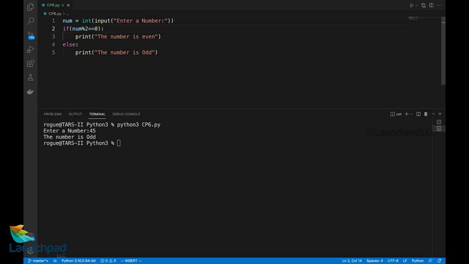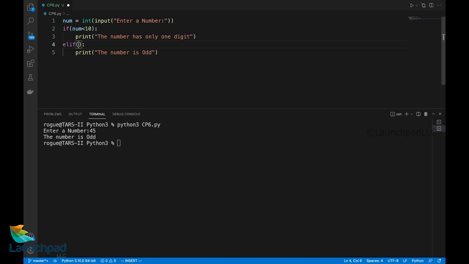If there are cases where you want to have multiple if statements, multiple conditions, for example, I write a program saying if num is less than 10, I'll print the number has only one digit. Else if, this is when I am creating an additional if condition.